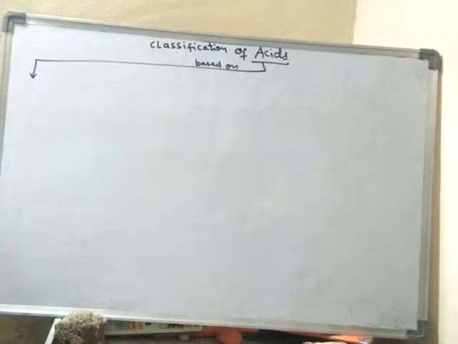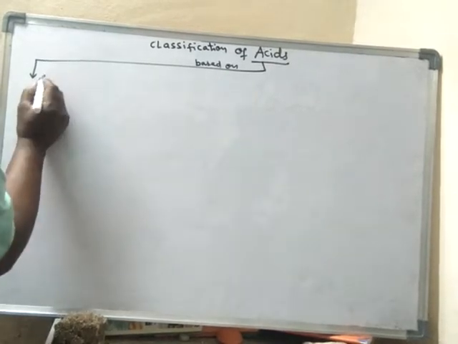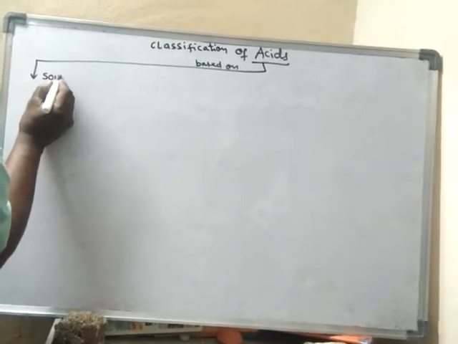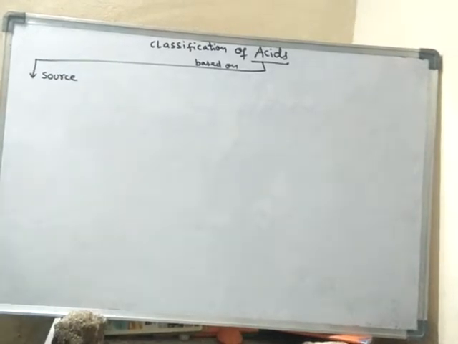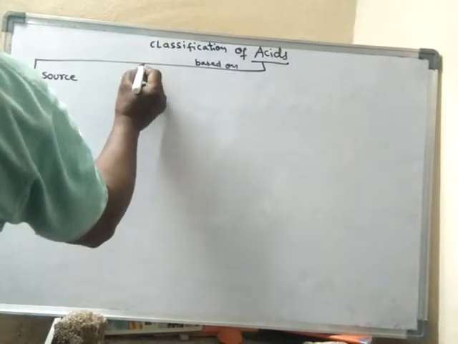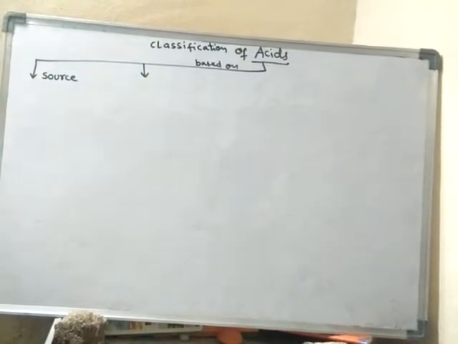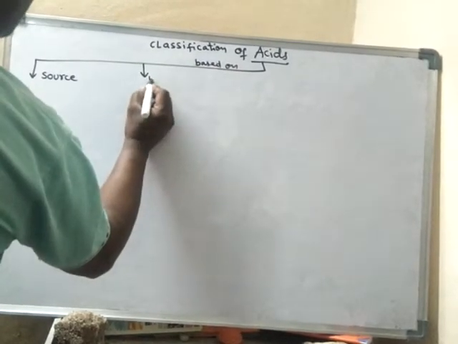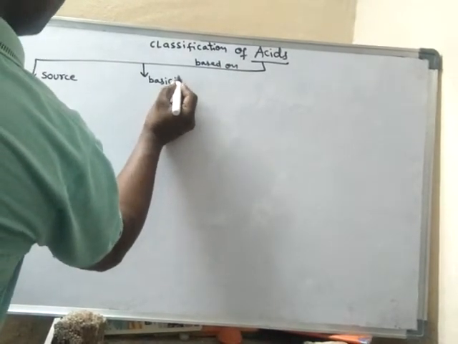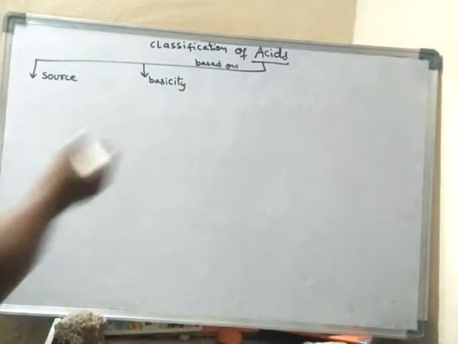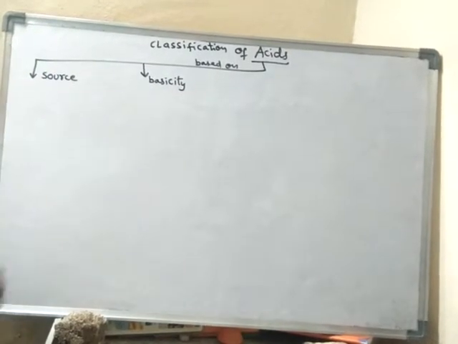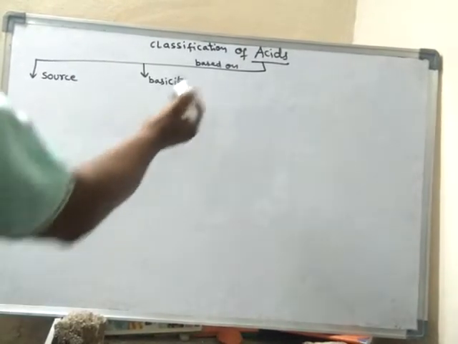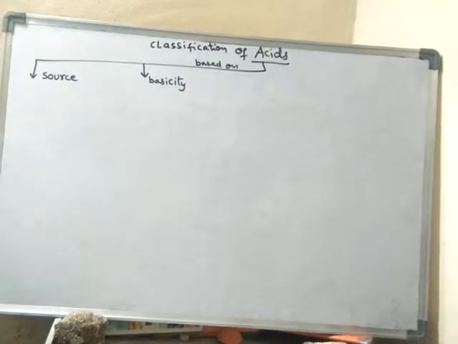One classification is based on the source from which the acid is produced. Another classification is based on the basicity. I will explain what basicity is. Based on basicity, acids are classified, and even based on the source from which the acid is obtained, the acids are classified.